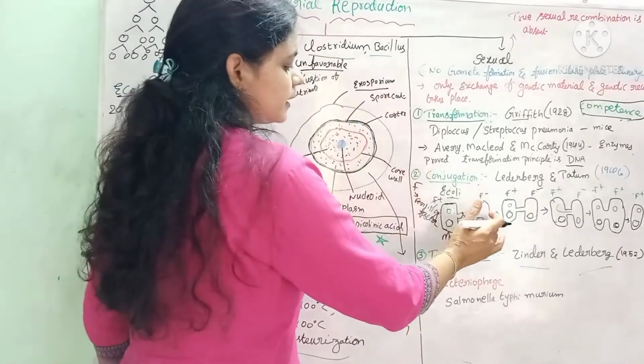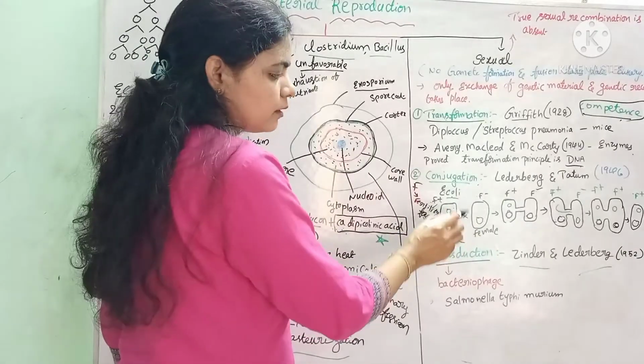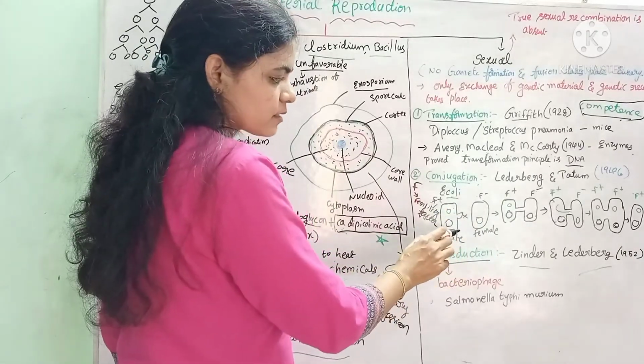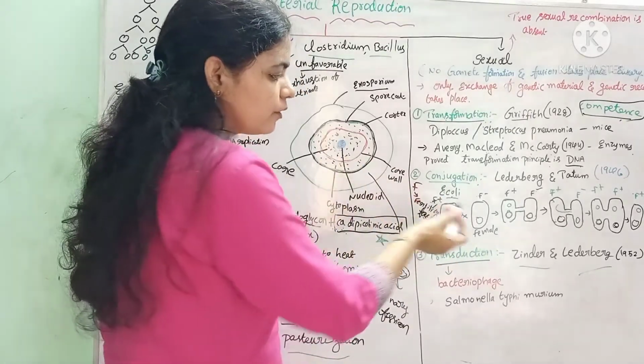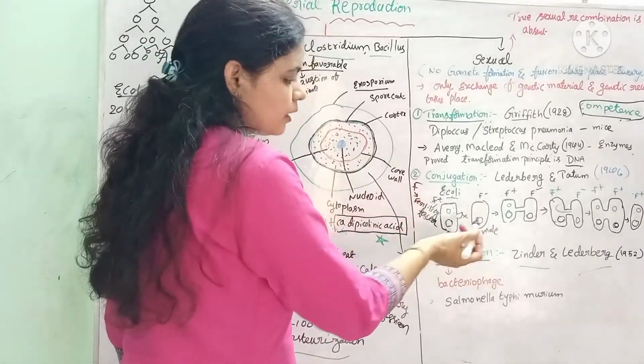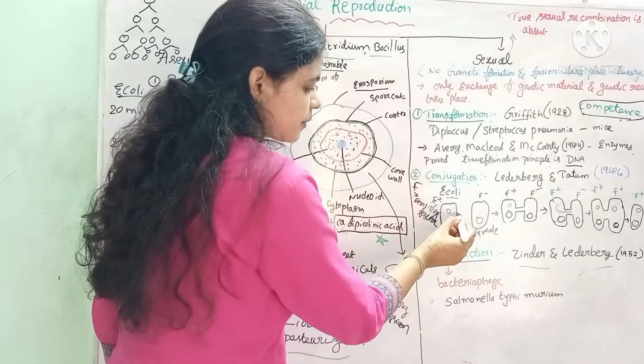There is one more bacterium which does not have the F plasmid; we call it F minus, which means female.